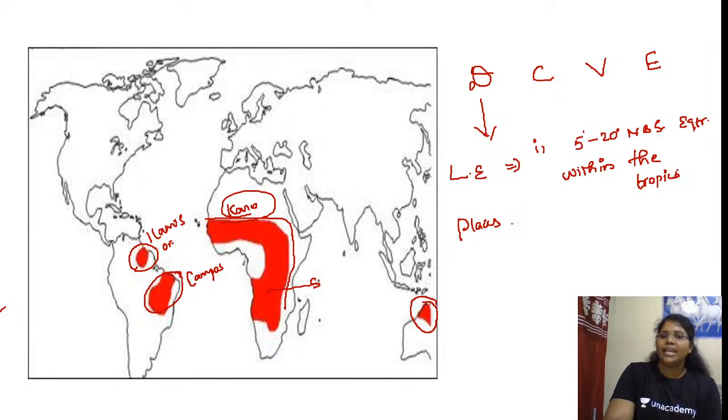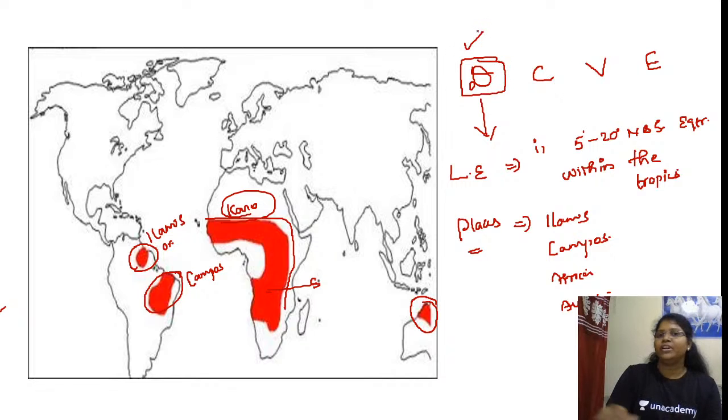Am I right? Second, the places which experience the savanna, Sudan, and tropical grassland. What are they? Llanos of the Orinoco Valley, Campos, the majority of Africa, and parts of Australia. So did we have the answer for this D? This D is perfectly over. Can I move on to the next code?